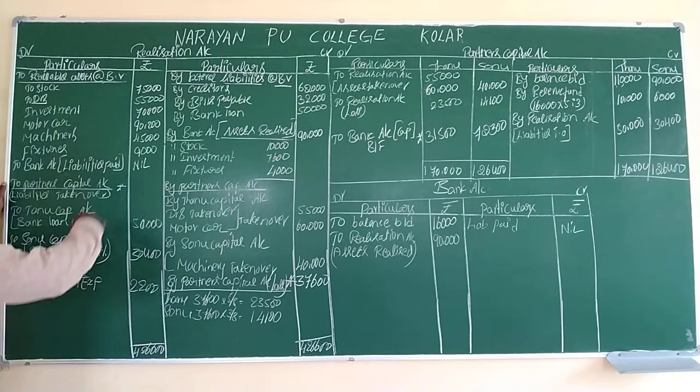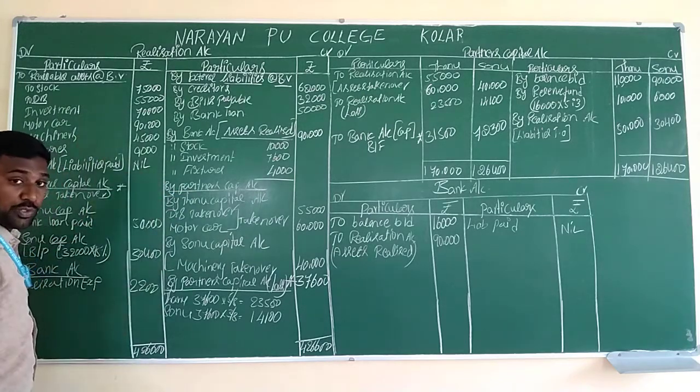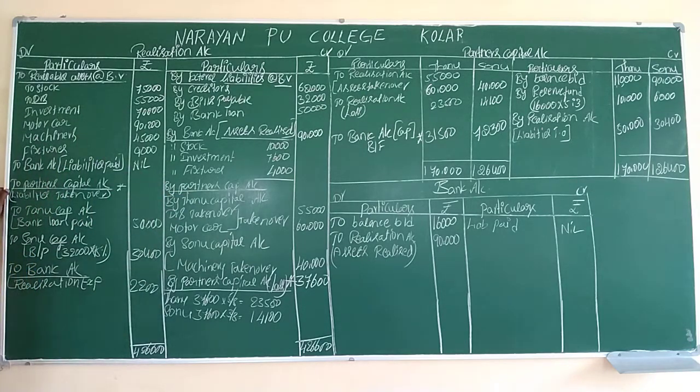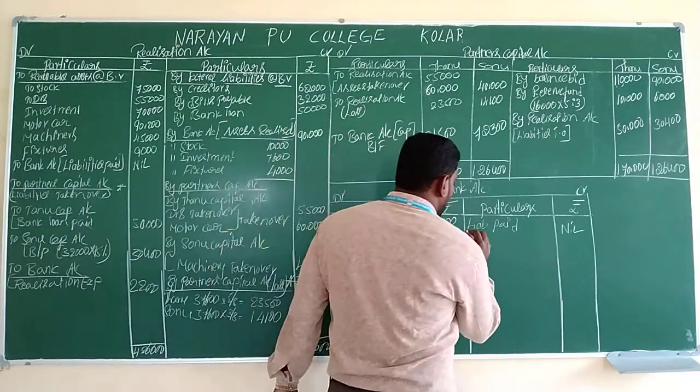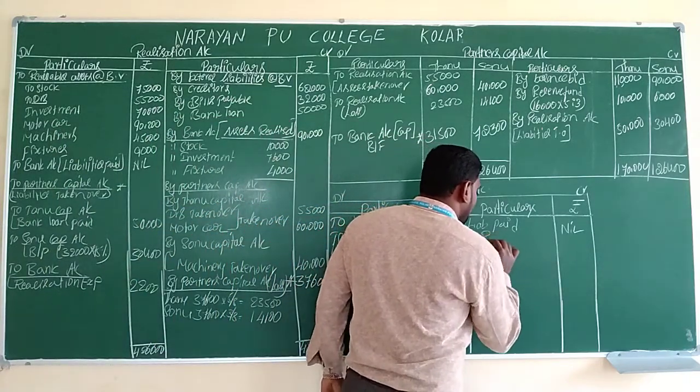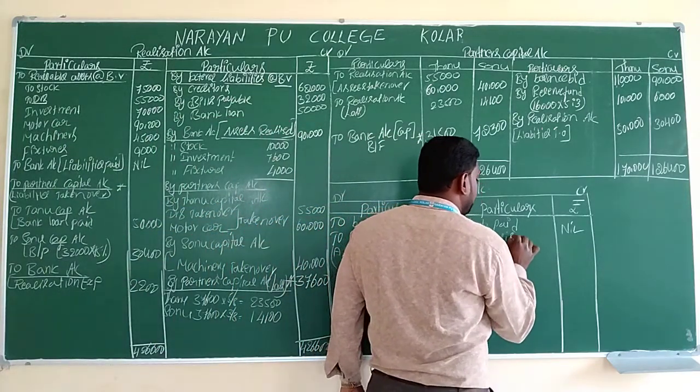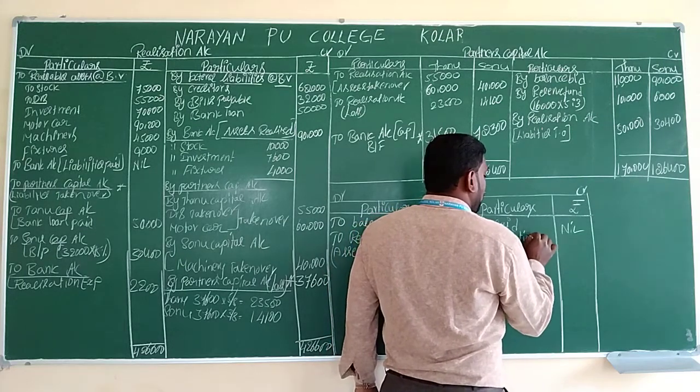Let's come to step number 5. We didn't use the term bank. Step number 6, we didn't use the term bank. Step number 7, we use the term bank. What is that? Realization expenses. Which side do we write? Debit side. The same balance will transfer to the credit side of the next account. We will write "By realization account." From where do we get this value?